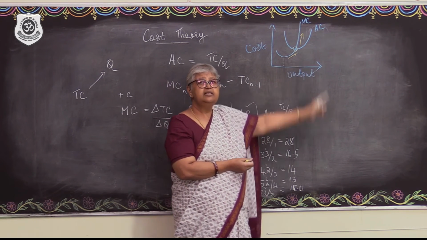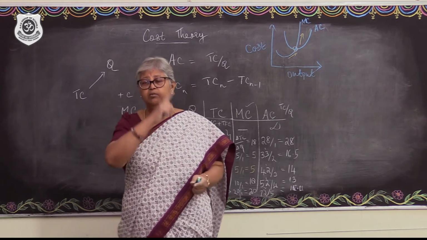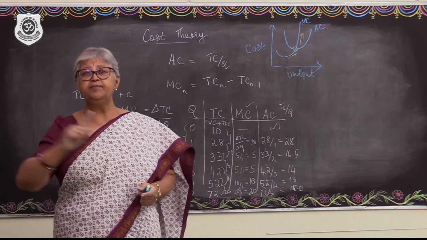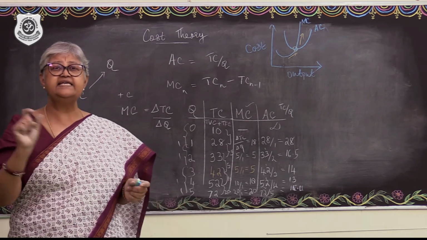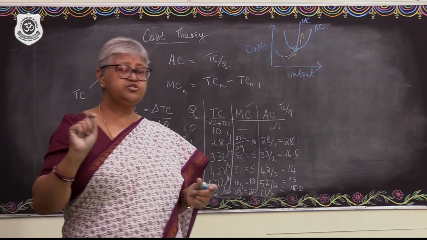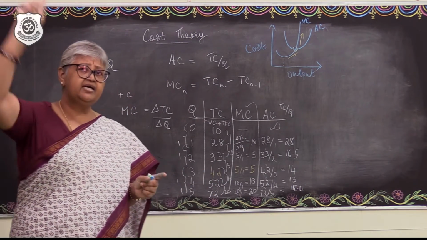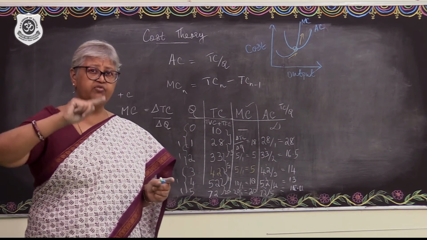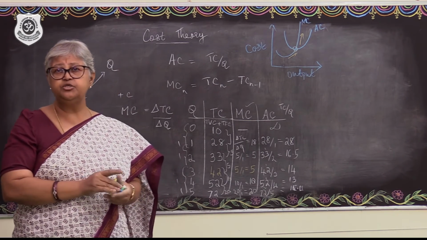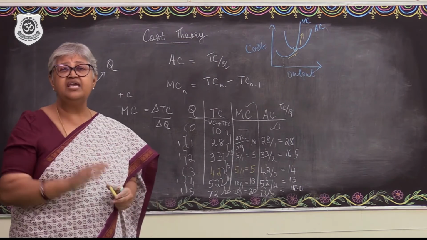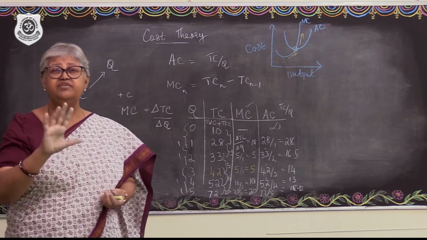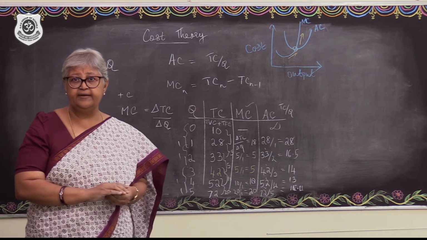Fine? Right? And AC will look more or less like a U-shaped curve to indicate that it is falling and increasing at a very stable rate. MC will look more like a tick, right? Very quick to fall and then very quick to increase. So this is how the marginal cost and the average cost curves will look in the short run.